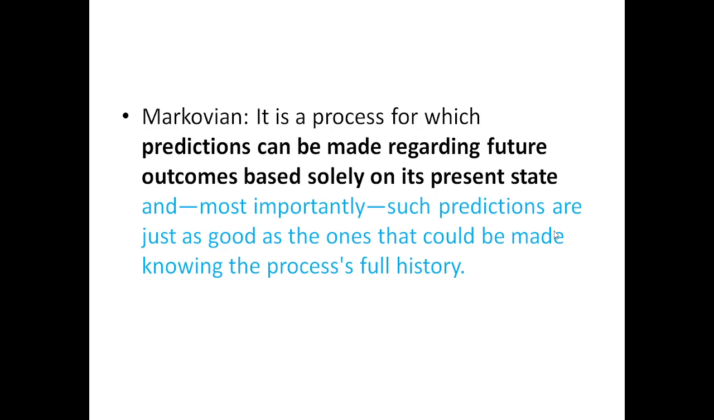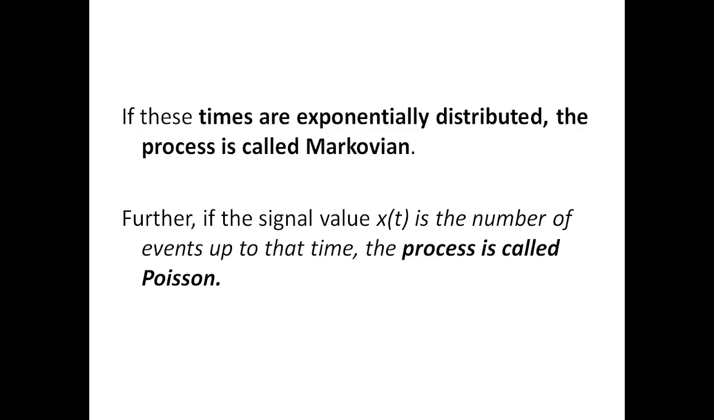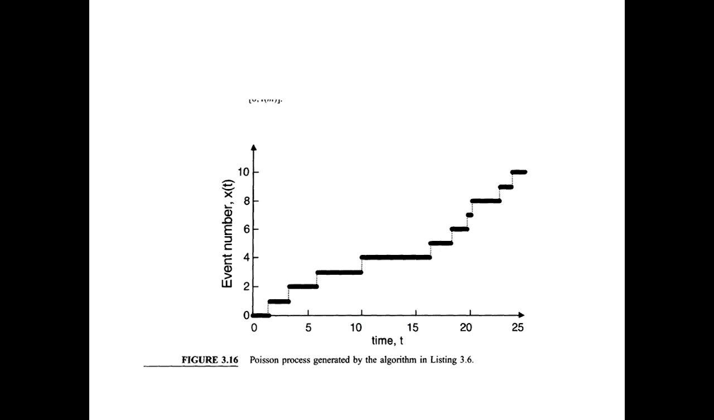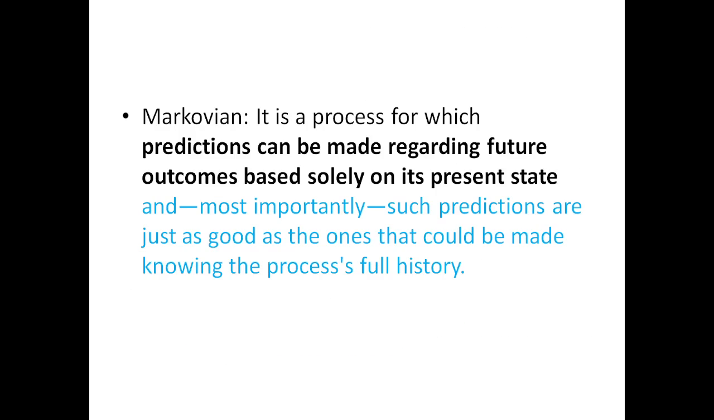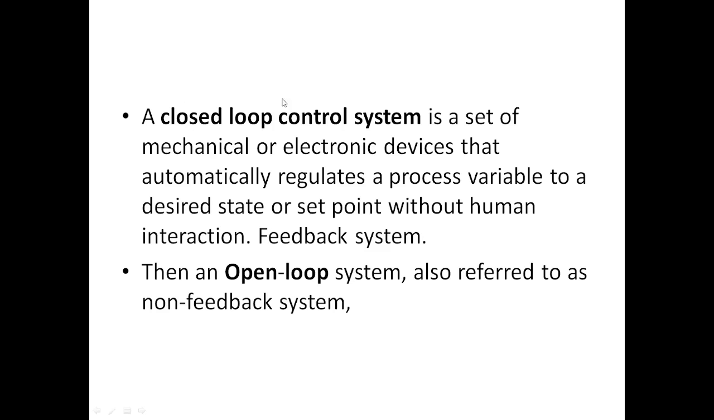Now actually we have to study some episodic random processes, and to learn the episodic random processes we should know some basics. So we'll learn the basics. First we should know what is a closed loop control system and what is an open loop system. An open loop system is referred to as a non-feedback system.